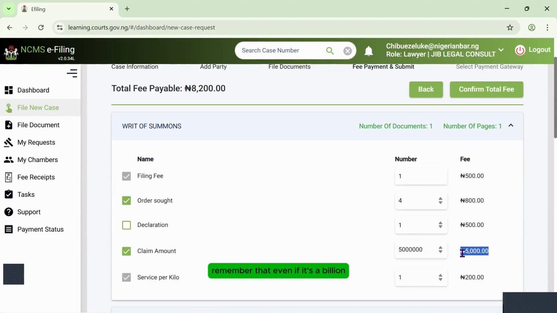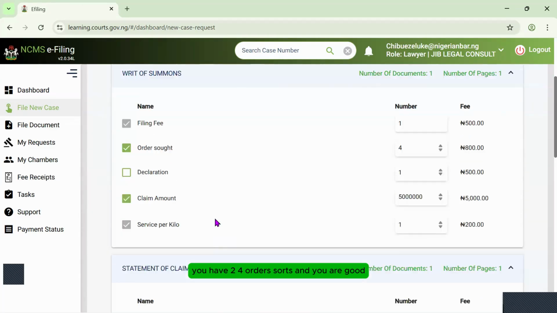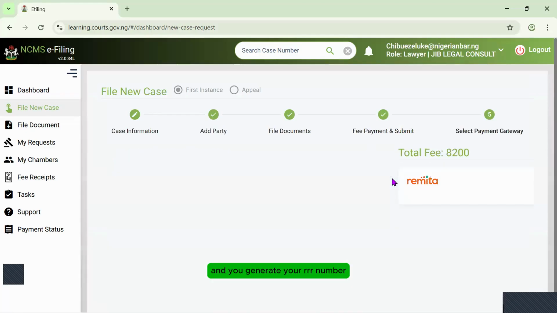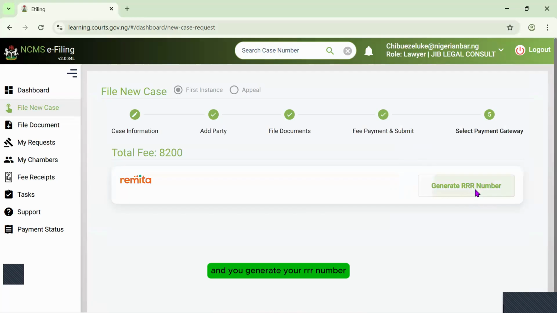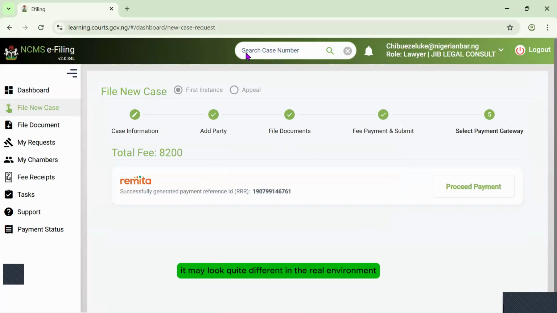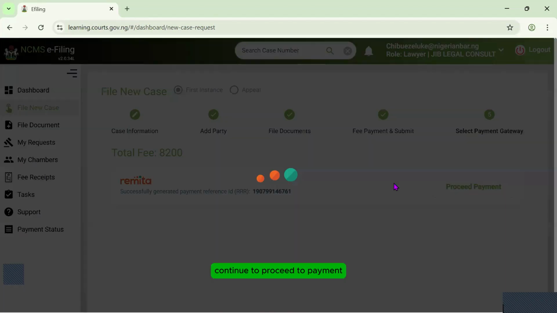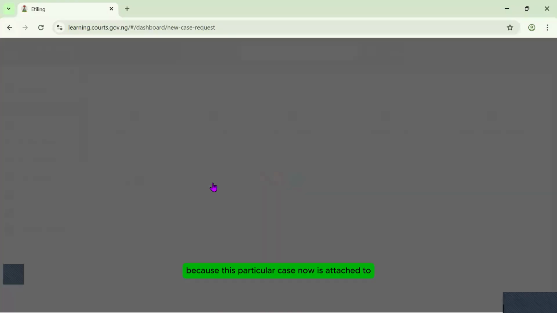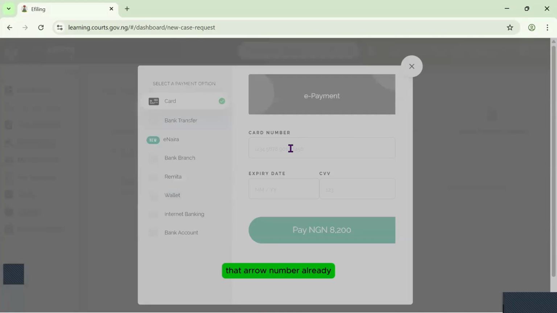Remember that even if it's a billion, it's not going to be more than 10,000 naira for the claim amount. So we don't have any declaration, remember. So this amount is not going to be added. You have 4 orders sought and you are good. All you need to do is to confirm your total fee and you generate your RR number. It may look quite different in the real environment, but all you need to do is to just continue to proceed to payment because this particular case now is attached to that RR number already.